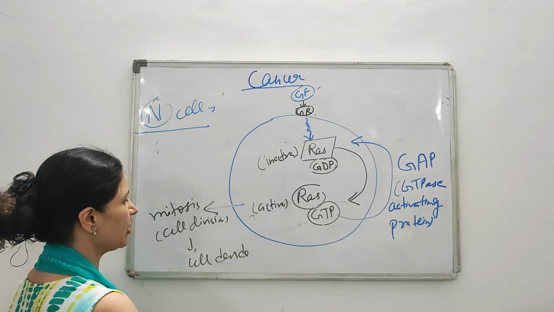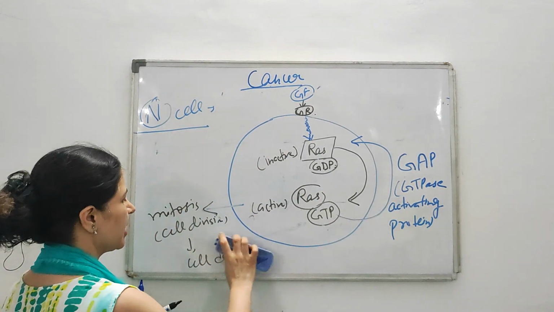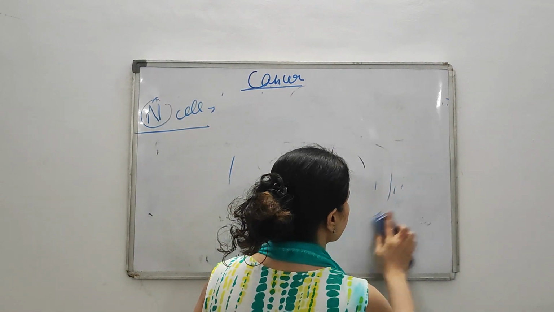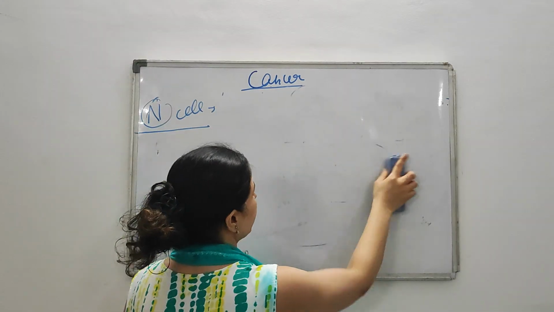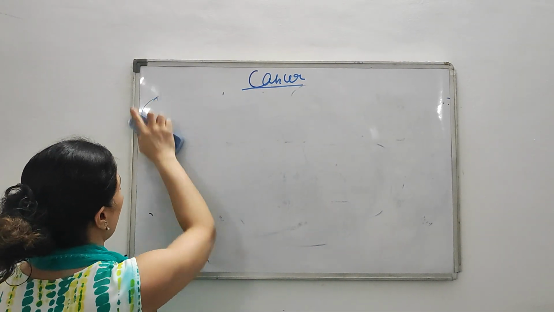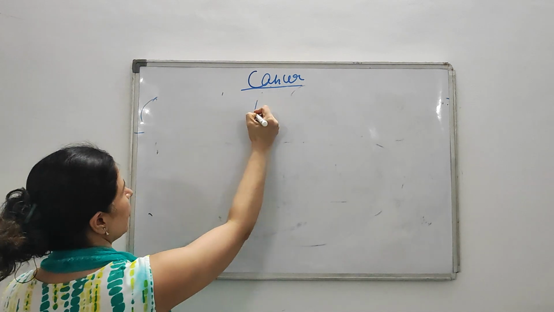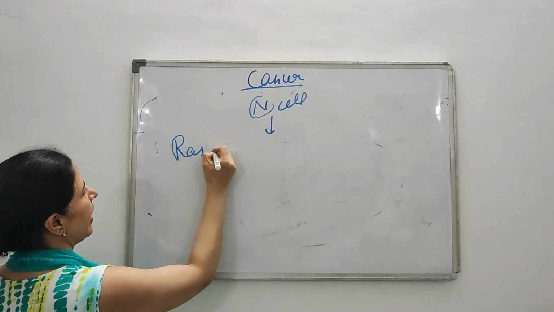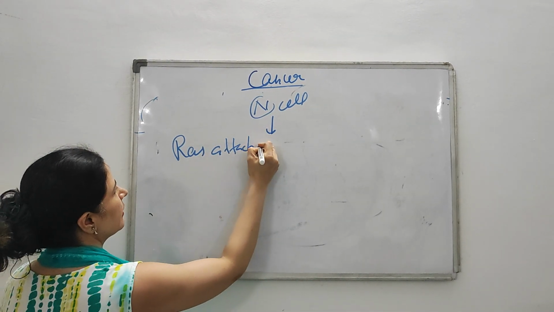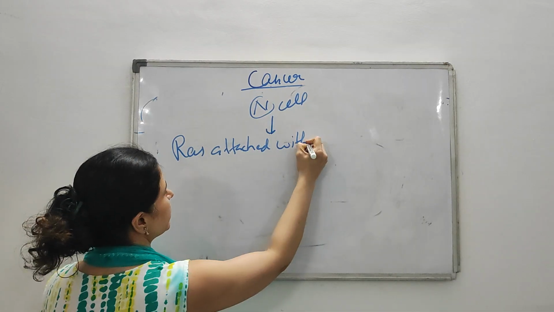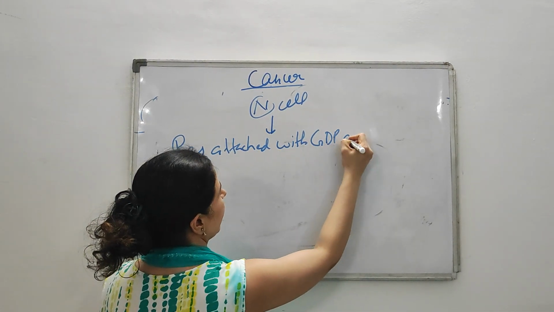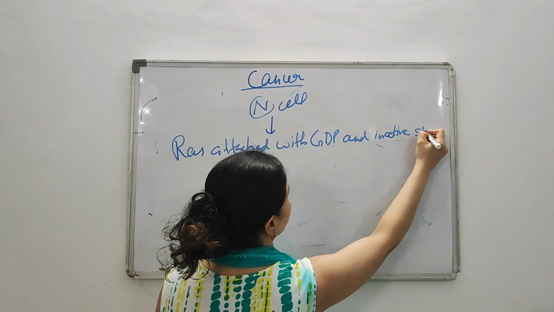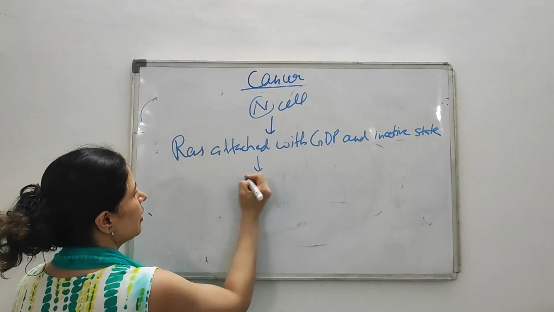Okay, now how will you write this in your exam? You will just make this diagram and write everything in a flowchart form, so that it's in an easily understandable form in your examination. So how will you write? You will write a normal cell, then RAS attached with GDP and inactive state. Isn't it? When RAS is attached with GDP, it's in an inactive state. Then what happens? Then growth factor comes.